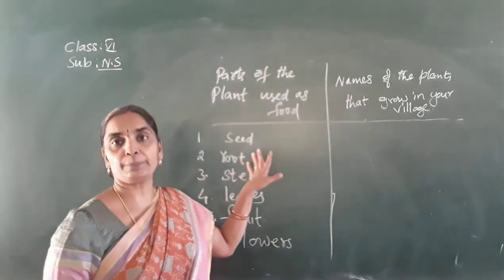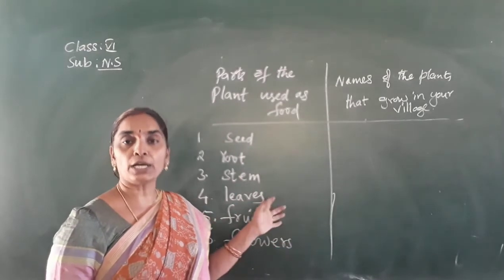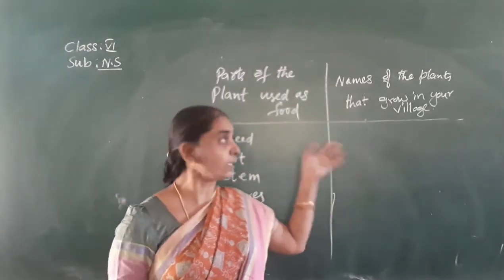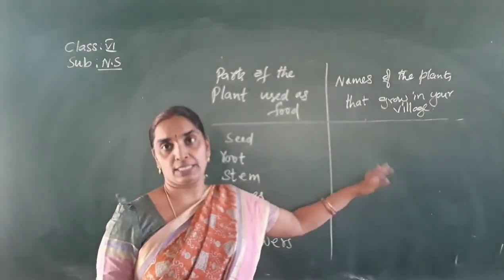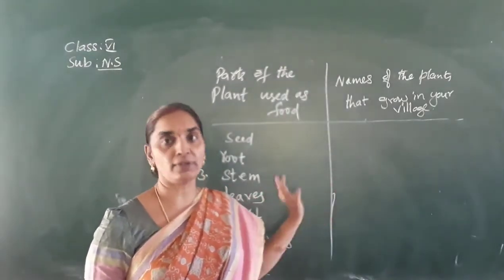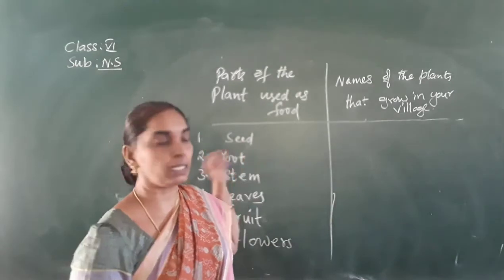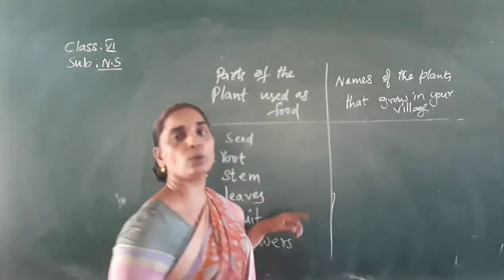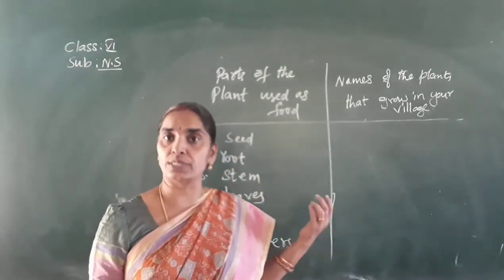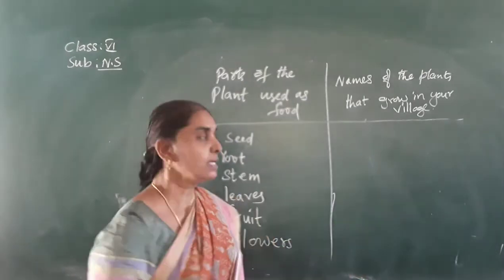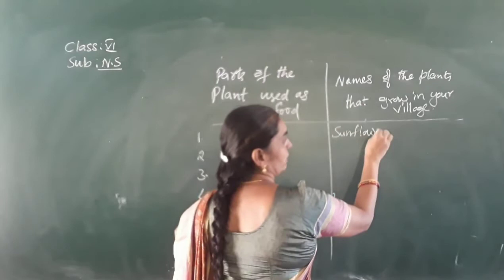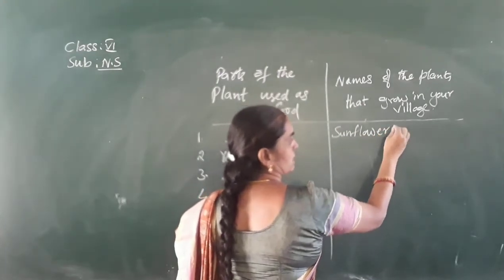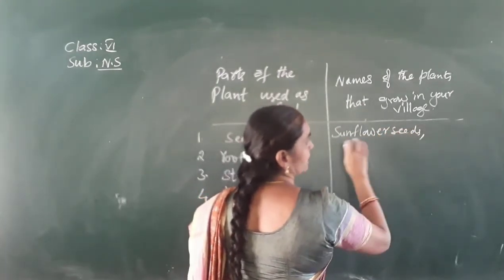So what are the different parts of the plant that are used in our food material and grown in our village? Name the plants that are grown in our village, for which you eat that particular part. If it is so, you have to write sunflower seeds you use, groundnut seeds you use, isn't it? You can write cereals and pulses also under this column.